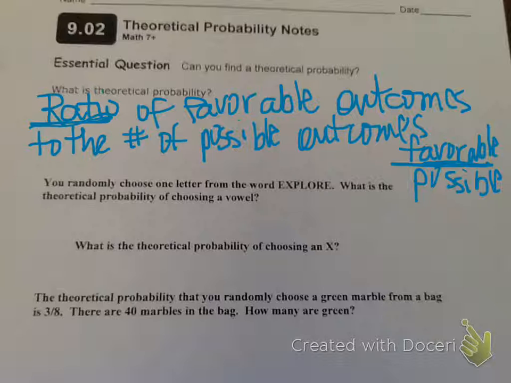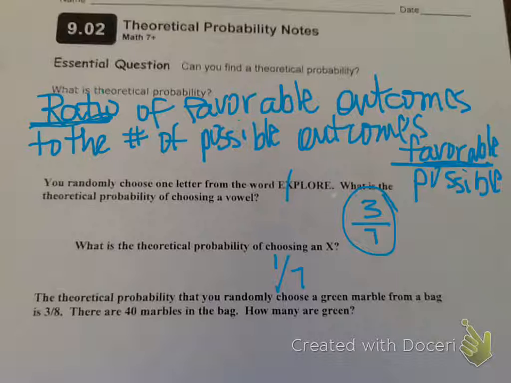Alright, so you randomly choose one letter from the word explore. What is the theoretical probability of choosing a vowel? Well, there are 1, 2, 3 vowels. So that's the favorable outcomes. Out of the possible outcomes, there's 1, 2, 3, 4, 5, 6, 7 letters. So the theoretical probability of choosing a vowel is 3/7. The theoretical probability of choosing an X would be 1 X out of 7 possible letters.